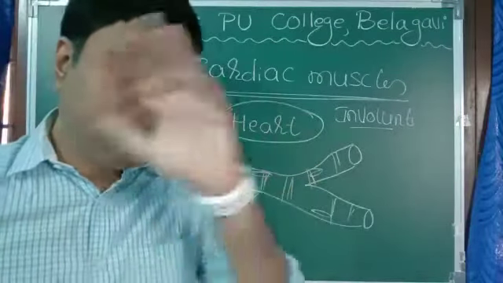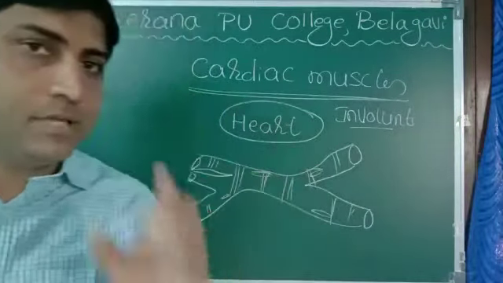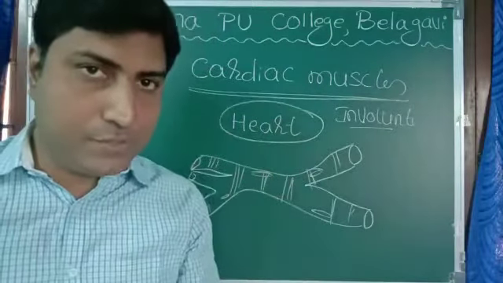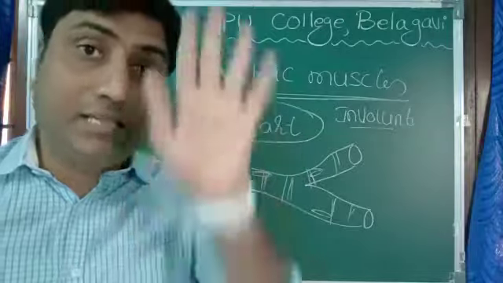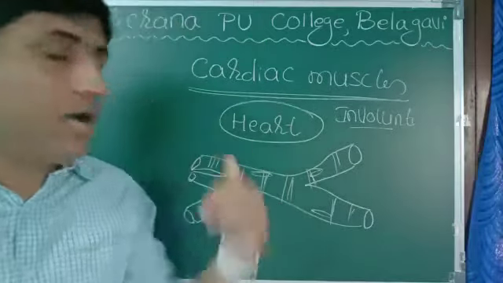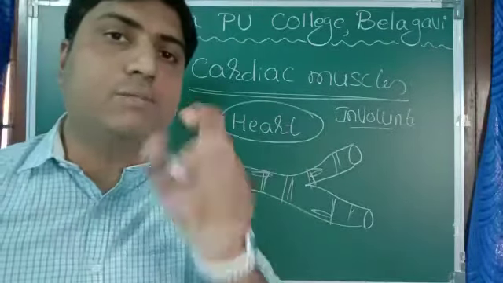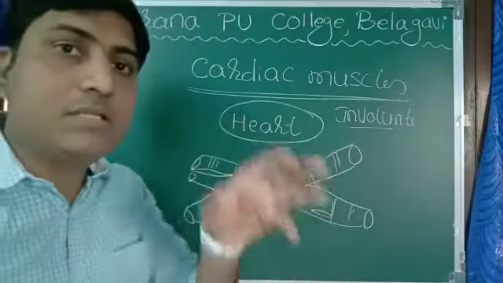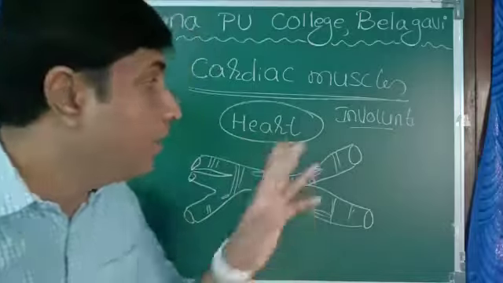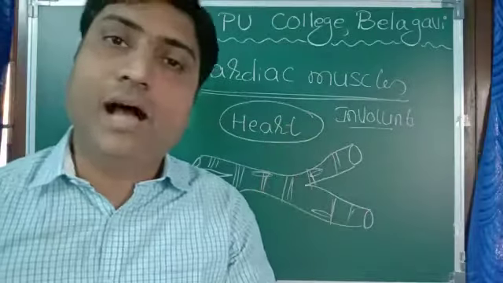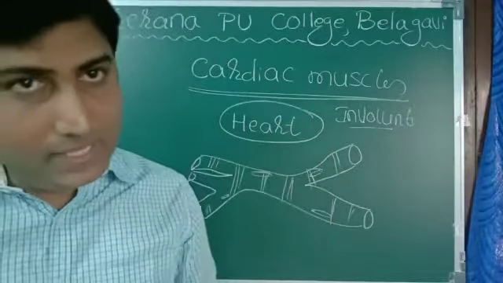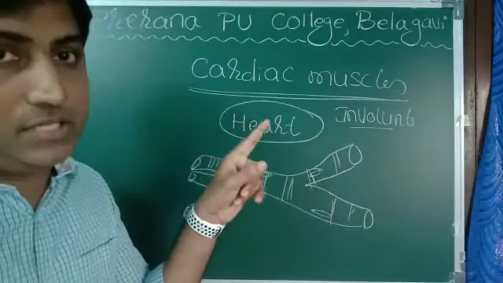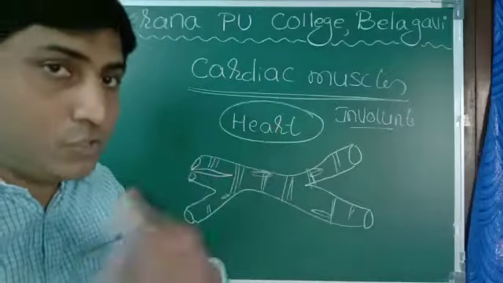So thus, muscles are of three types: striated, unstriated and cardiac. Striated muscles have strips and are voluntary. They are also called skeletal muscles. Unstriated muscles are smooth muscles. They are involuntary. They do not obey our order. And cardiac muscles are exclusively found in our heart. Though they are striated, they are involuntary. These things we must keep in mind about the muscles. So this is all about muscular tissue.